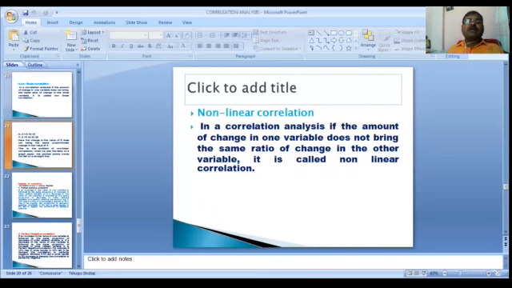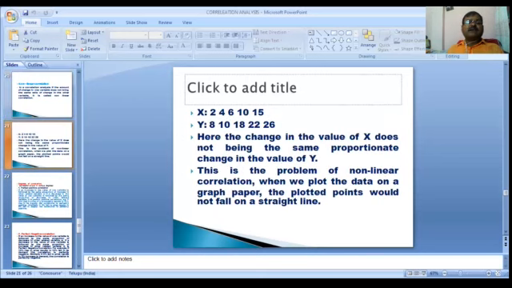For example, x: 2, 4, 6, 10, 15; y: 8, 10, 18, 22, 26. You observe that here the change in the value of x does not bring the same proportional change in the value of y. For x, 2 to 4 is a difference of 2, 4 to 6 is 2, but 6 to 10 is a difference of 4, and 10 to 15 is a change of 5.